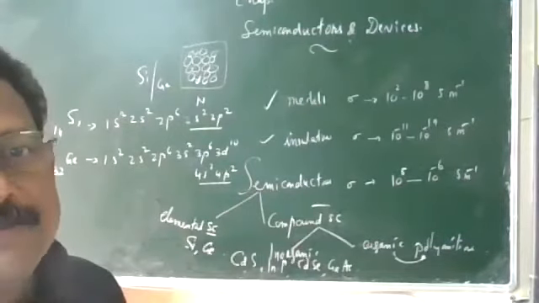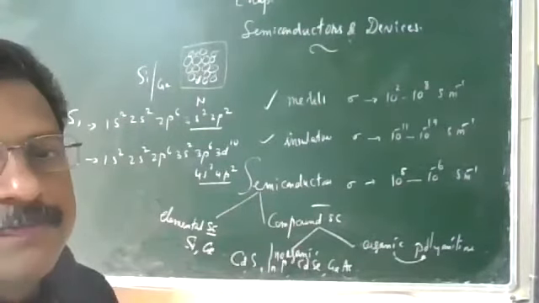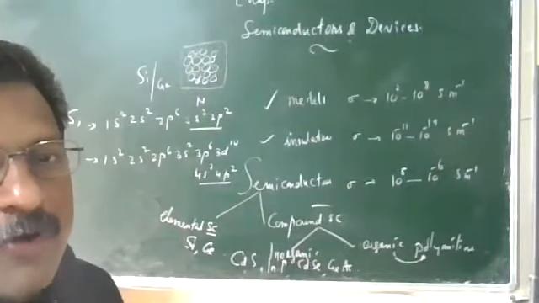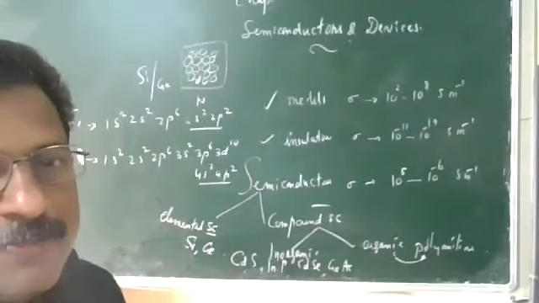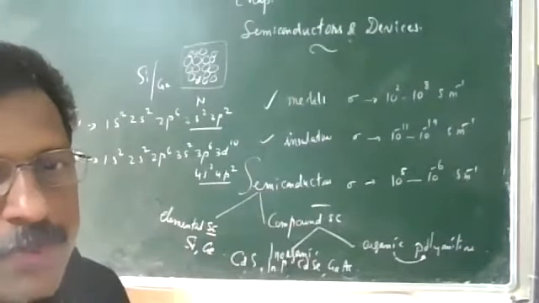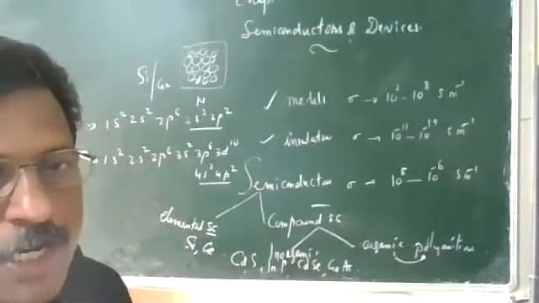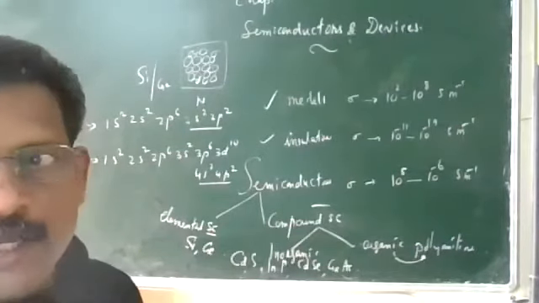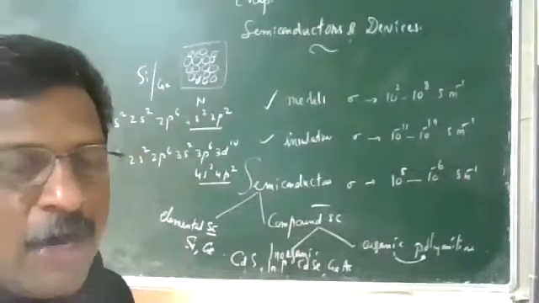N atoms are there. Can anyone tell the total number of outer electrons in the crystal? 2 and 2, 4. 4 electrons are there for an atom. For N atoms, it will be equal to 4N outer electrons.